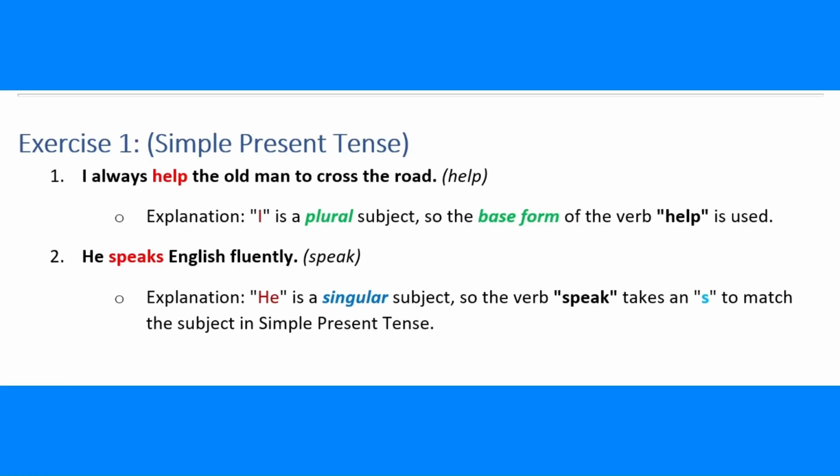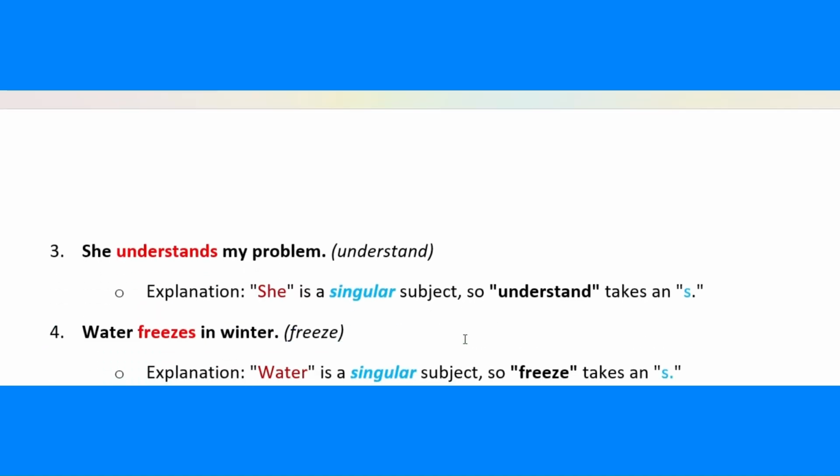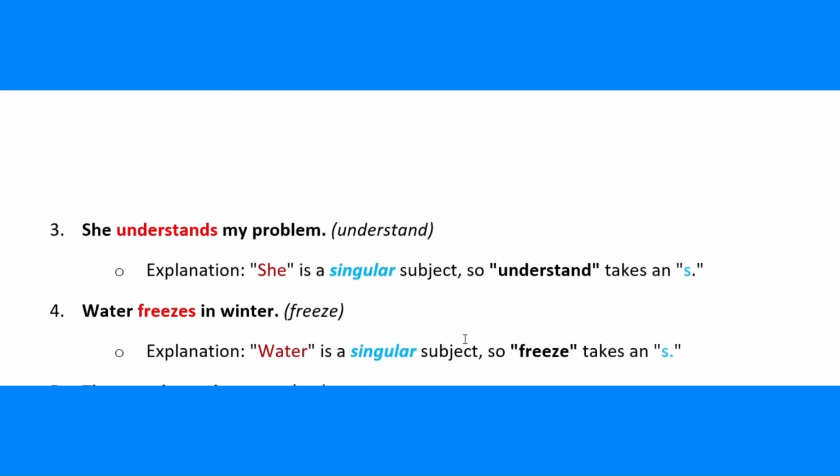Simple present tense. I always help the old man to cross the road. Help. Explanation. I is a plural subject, so the base form of the verb help is used. He speaks English fluently. Speak. Explanation. He is a singular subject, so the verb speak takes an s to match the subject in simple present tense. She understands my problem. Understand. Explanation. She is a singular subject, so understand takes an s.